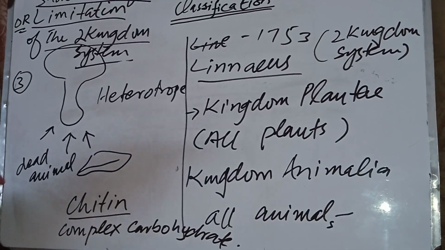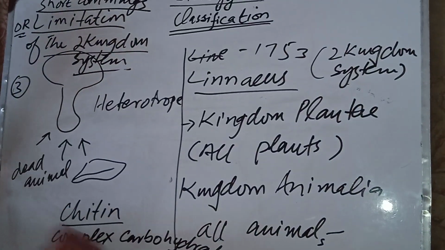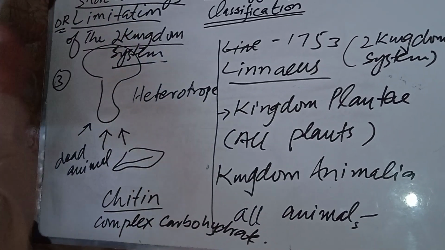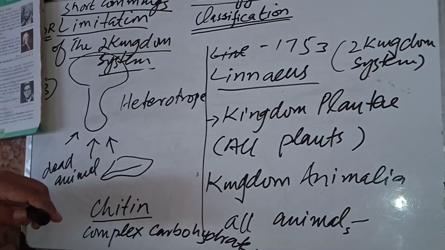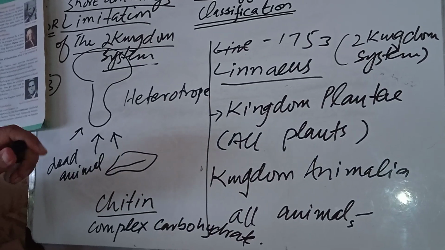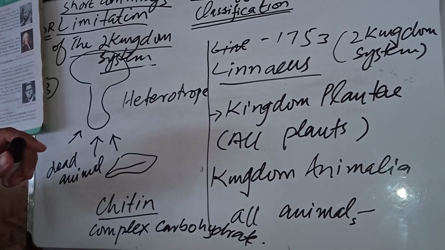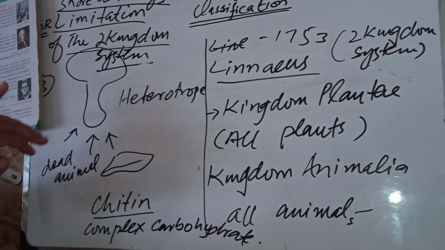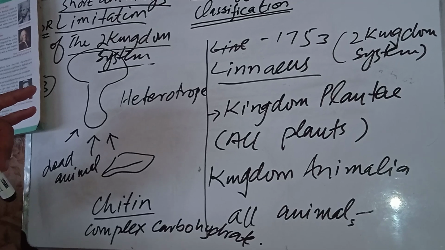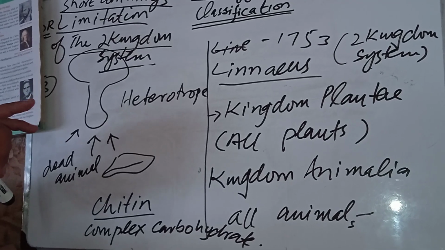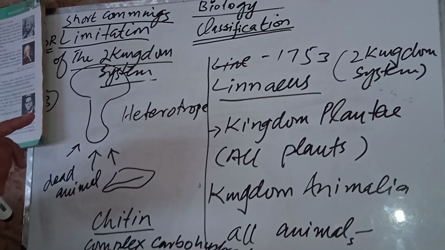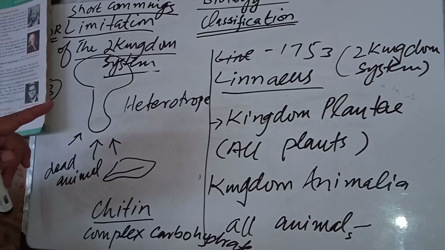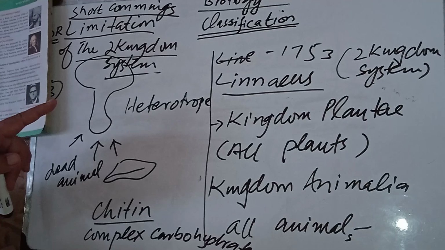Okay, so in today's lecture, what we learned: we talked about the history of classification, the Aristotle classification of plants and animals, classifying organisms into plants and animals. He classified the plants into grass, bushes, and trees, and animals into aquatic and terrestrial animals.